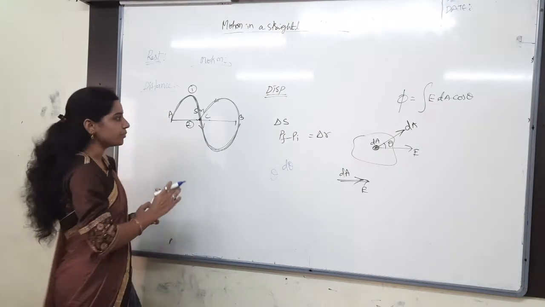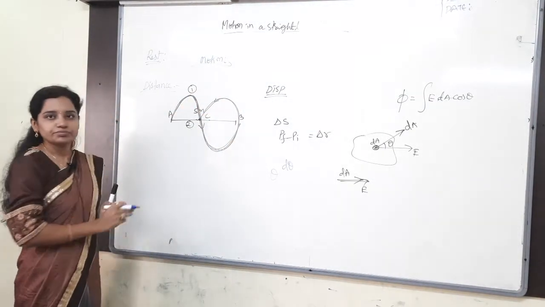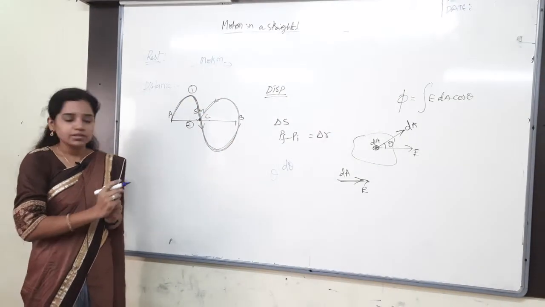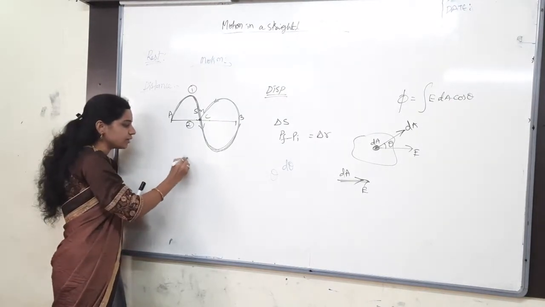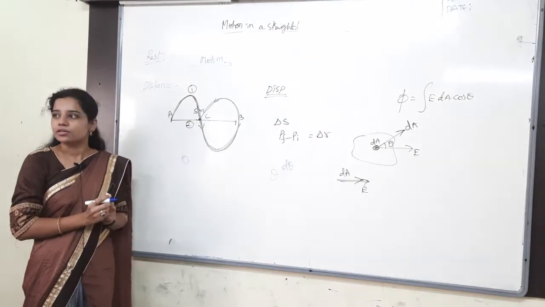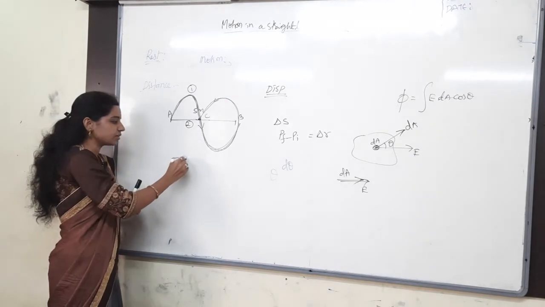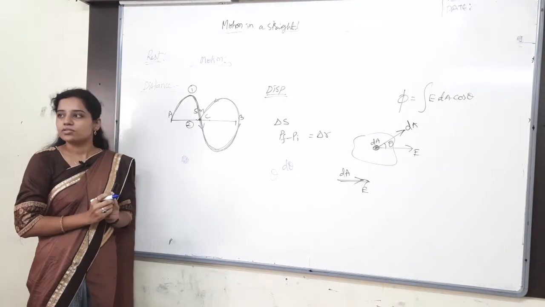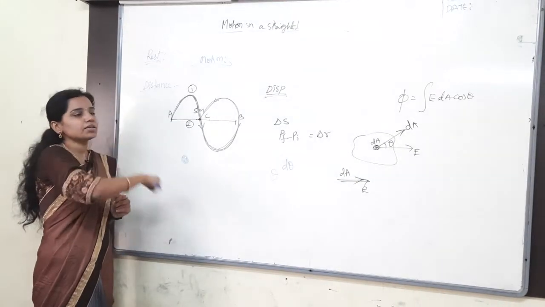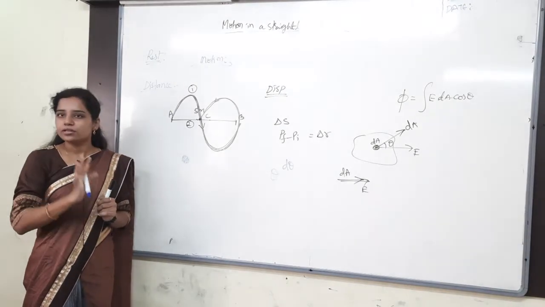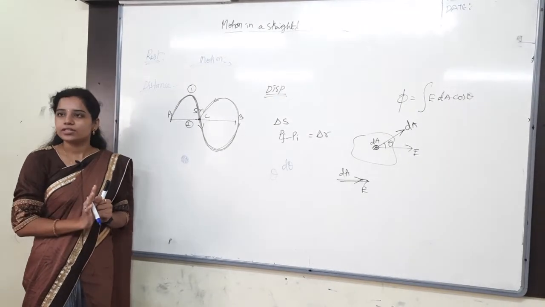For example, I am talking about the area of this board. There is no vector for that. I am talking only about this area of the board. But if I take a very small area, then the vector will be there. Why? Because I have taken a very small quantity. For a bigger quantity there is no vector, it is only scalar. You understand, right?